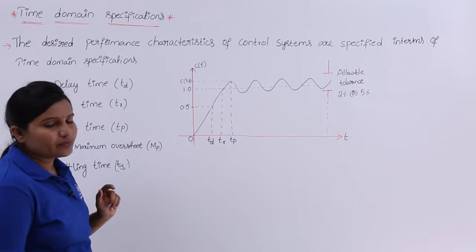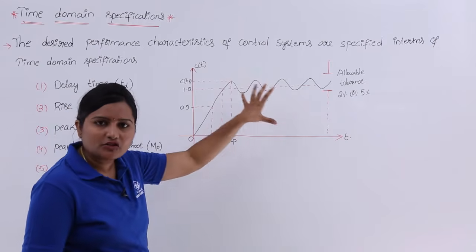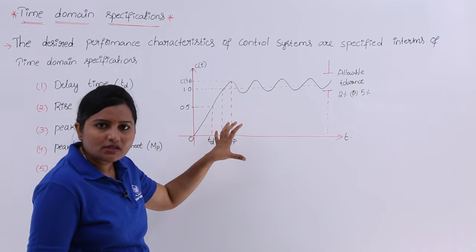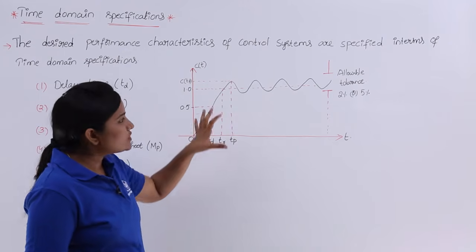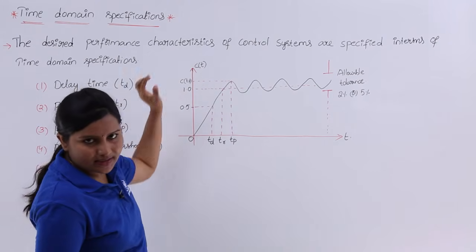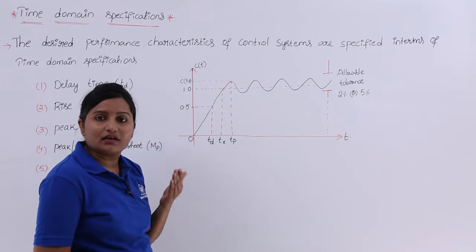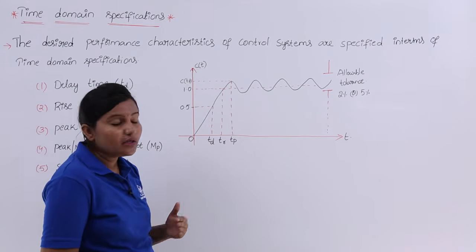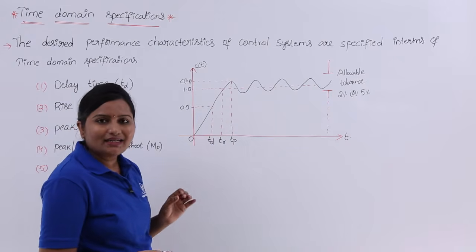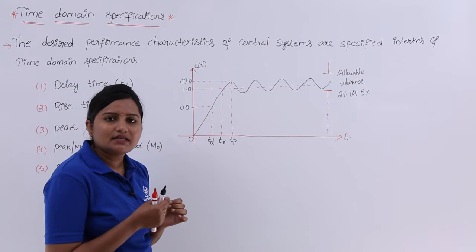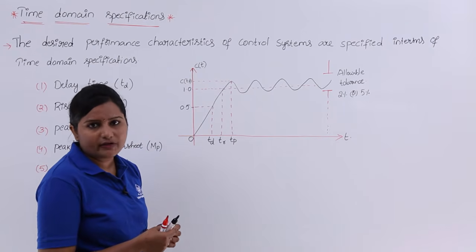Coming to delay time, this is the response diagram, the response of a control system. By this response, we can define each and every time domain specification. Here C of t is the response. In all control systems we are going to consider C of t as the time response of the system. Here I mentioned TD. TD, the delay time, is the time taken for the response to reach 50% of its final value.